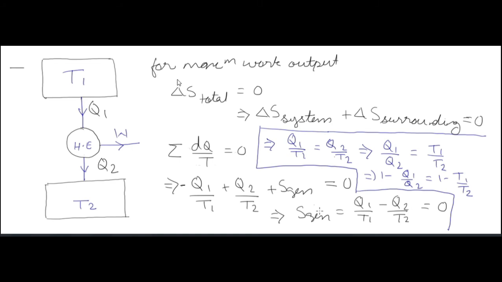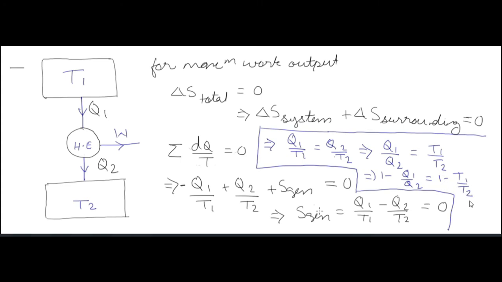Two things that you have to correct in this, as I mentioned earlier: it's not summation dQ by T, it's summation dQ by T plus entropy generation. And here in the last, all things are good, but I had to change this: 1 minus Q2 by Q1 is equal to 1 minus T2 by T1.